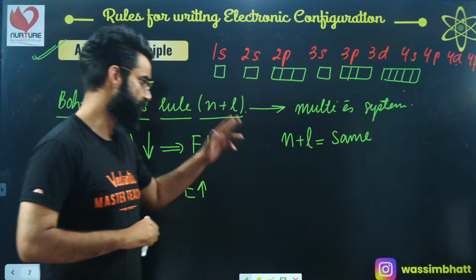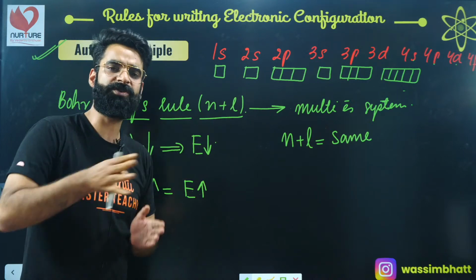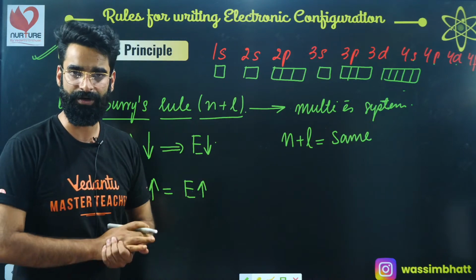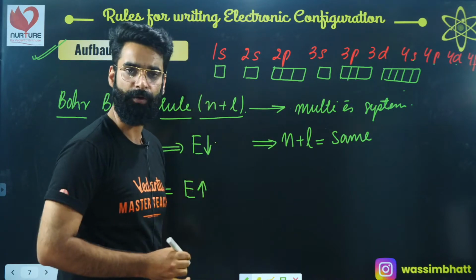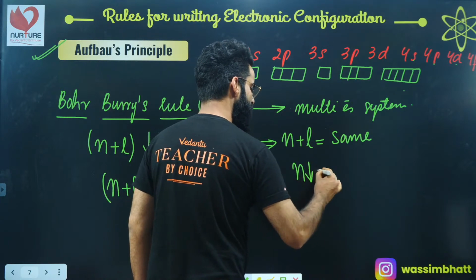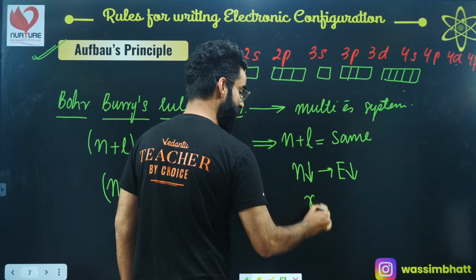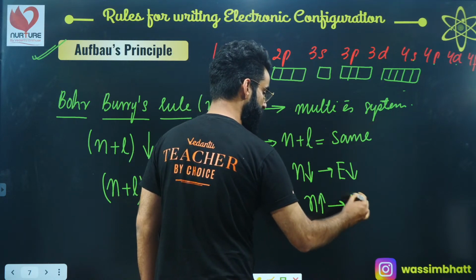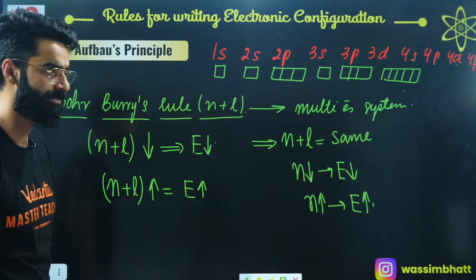Remember, for those orbitals which have the same n plus l value, the one having the lesser value of n will have lesser energy, and that orbital having the higher value of n will definitely have more energy. This is something which you need to remember and take a note of, correct?